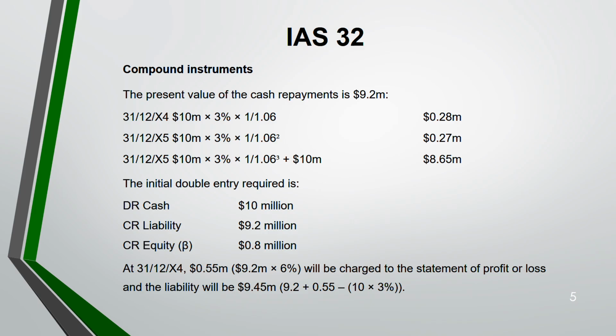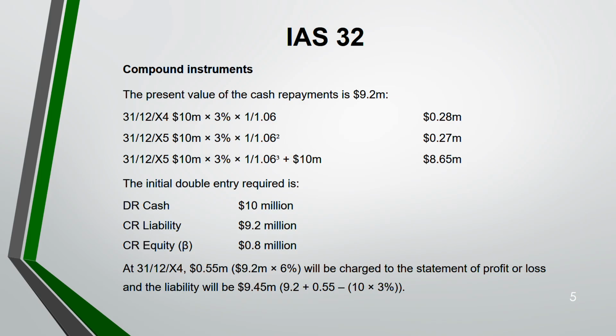Now, at 31st December 2004, remember we have to find the interest on 9.2 million. So that is the present value of future payments, which is 9.2. So you have to find 6% of that 9.2, which is 0.55. So this 0.55 will be charged to your statement of profit and loss. It's an interest expense. Okay, and you have to add it to the liability, because with your capital amount this interest also will be charged, which is 9.2 plus 0.55 minus 10 into 3%.